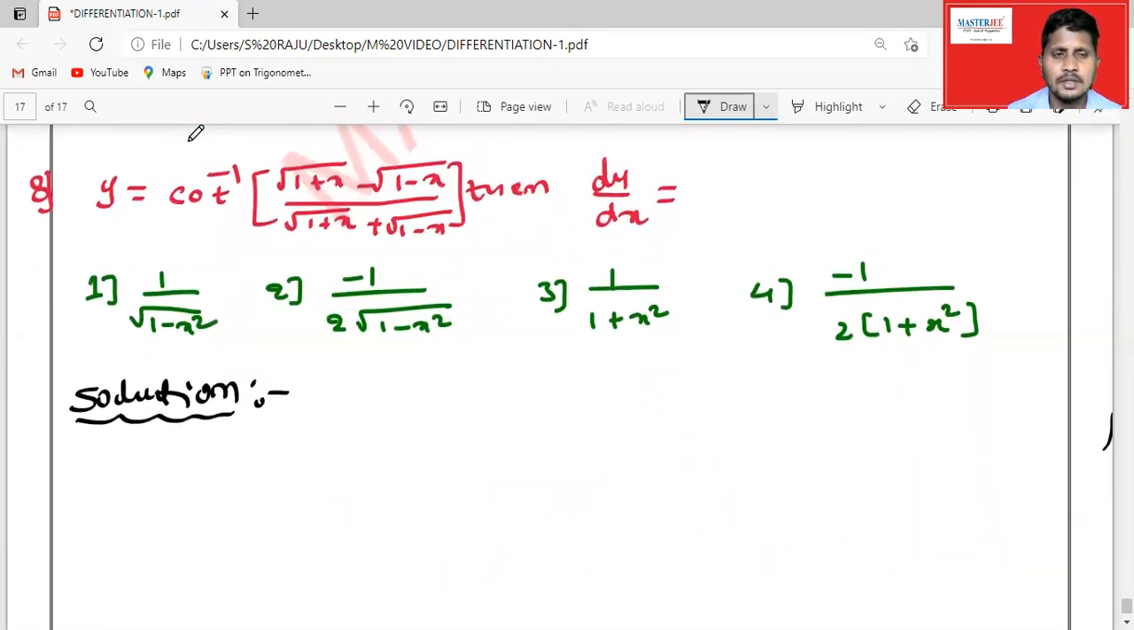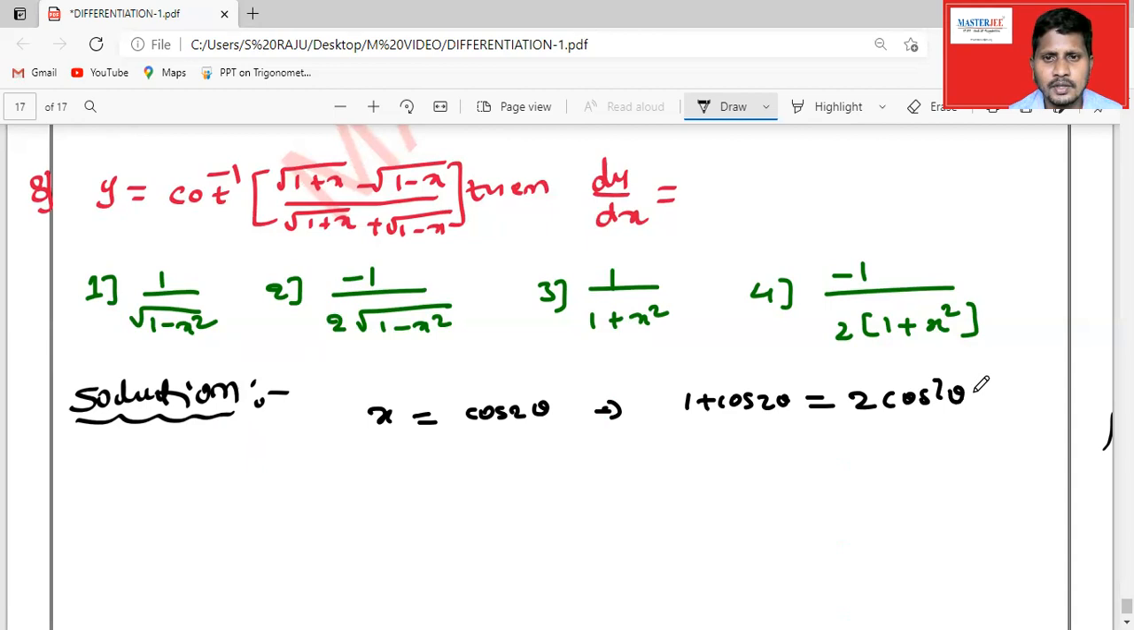Then coming to here, let us see this question. Y is equal to, here by substitution method, take x is equal to cos 2 theta. Then substitute here: 1 plus cos 2 theta is 2 cos square theta, and 1 minus cos 2 theta is 2 sin square theta, right?